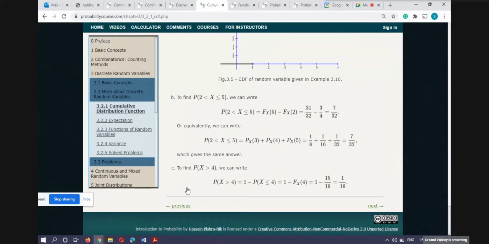I also proved this one in earlier classes. The probability that x is greater than small x is equal to 1 minus the probability that x is less than or equal to small x. So here small x is 4. And I know from the definition, because this is an event, x less than or equal to small x, which is 4, the probability of x less than or equal to x is actually the distribution function.